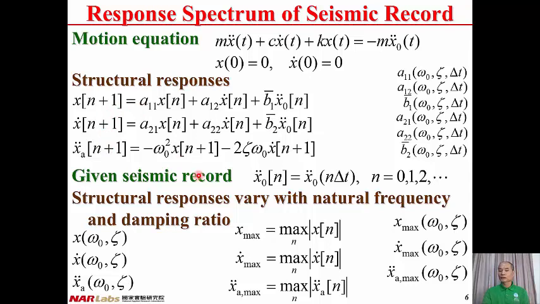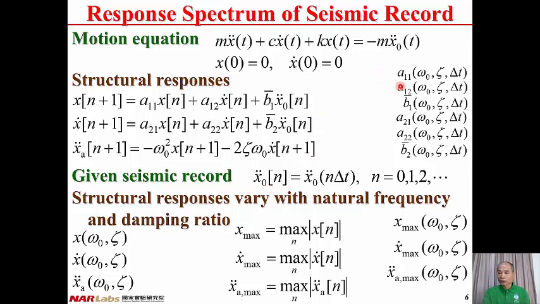Therefore, given a seismic record, we can have x0 double dot, and it is recorded every delta t, so that we can have the information about the ground acceleration at 0 delta t, 1 delta t, 2 delta t, and so forth.